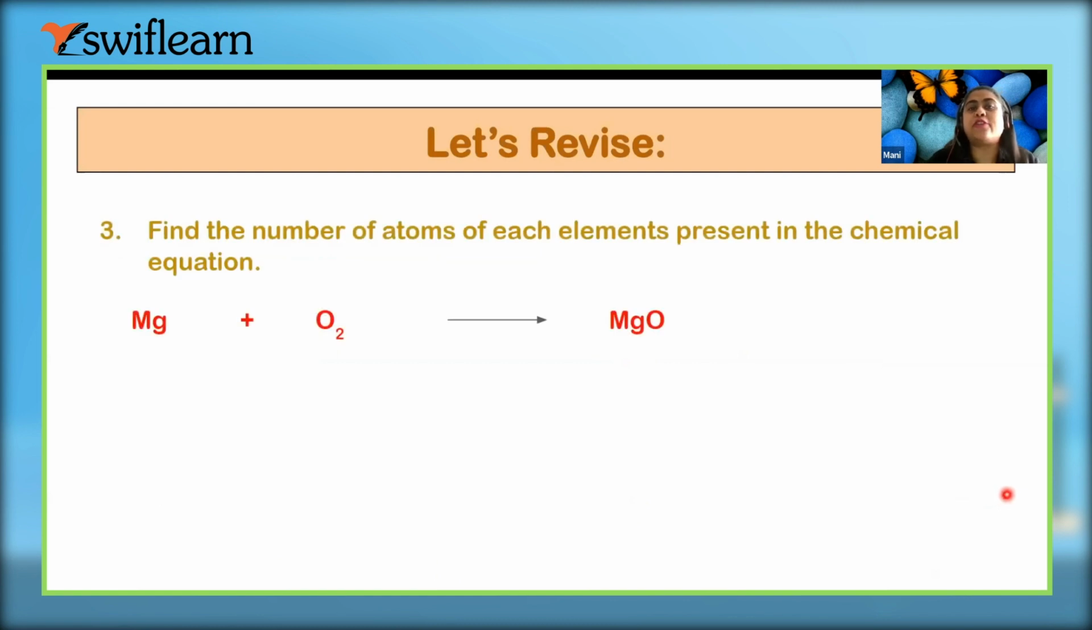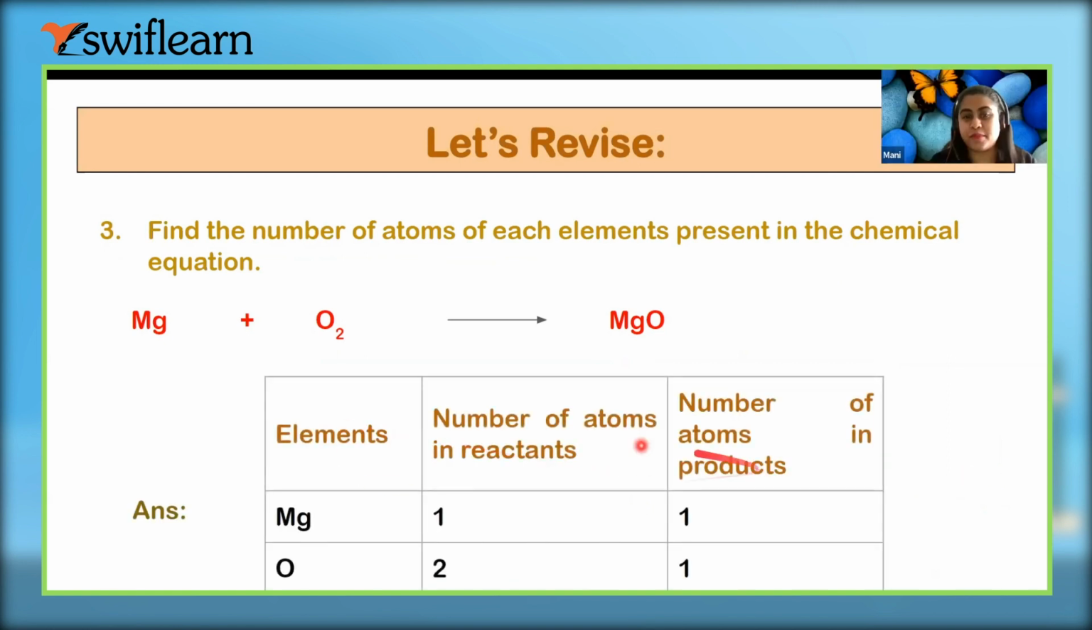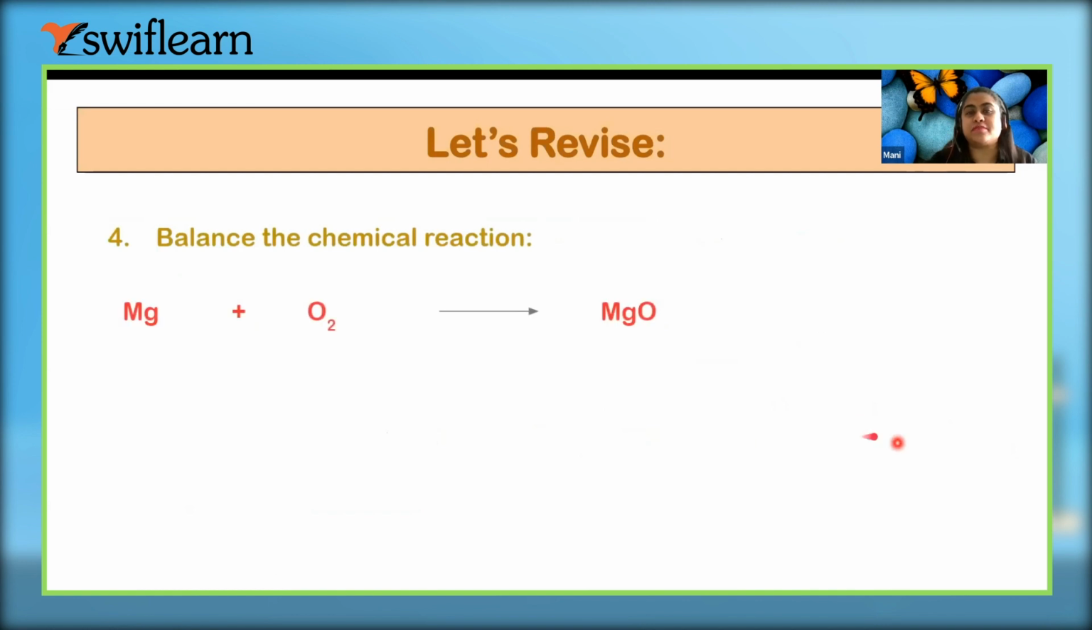Now find the number of atoms of each element present in the chemical equation. Mg 1, oxygen 2. So we have to make a table like this, where we write the number of atoms on both sides. Okay, so balance the equation. Mg plus O2 gives MgO. No, 2 Mg plus O2 gives 2 MgO.